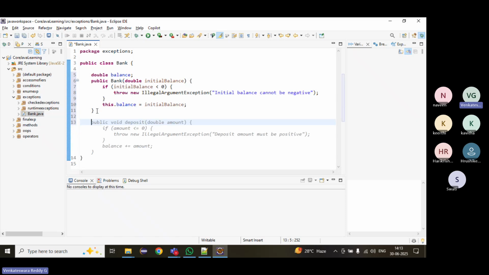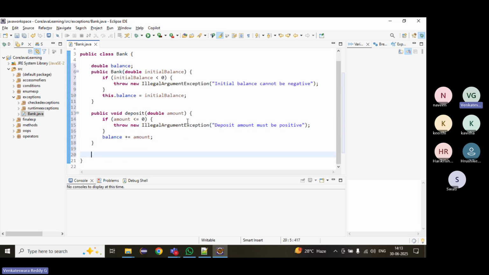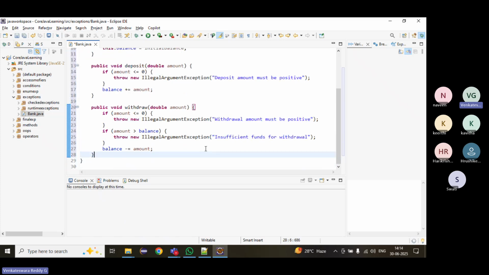Right, what else can we have? We can have a deposit. We can deposit the amount. Again, if the amount is less than or equal to zero, throw: deposit amount must be positive. And also we can have a withdraw. While withdrawing, if the amount is less than zero, we can throw: withdrawal amount must be positive.